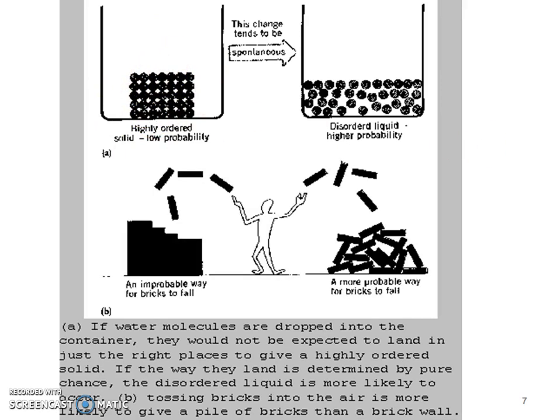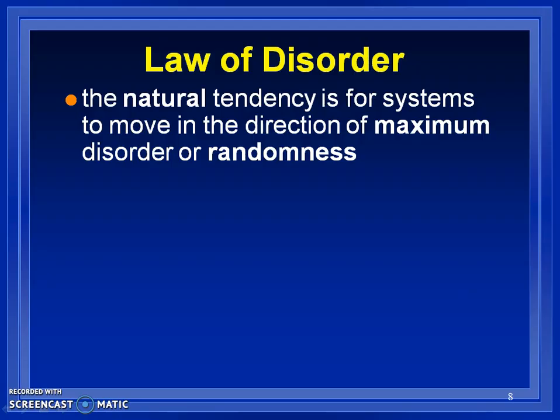How about tossing bricks into the air? If we have a guy in the middle and he's going to toss bricks to the left and some bricks to the right, which one is the way it's most probably going to happen? Well, I don't know about you, but bricks are not going to lay nicely like this, right? This is probably not going to happen on the left. It's probably going to just make a big pile of mush, right? Just a big disorderly arrangement. So again, this is entropy. Entropy says that nature goes towards disorder. That's going to happen spontaneously.